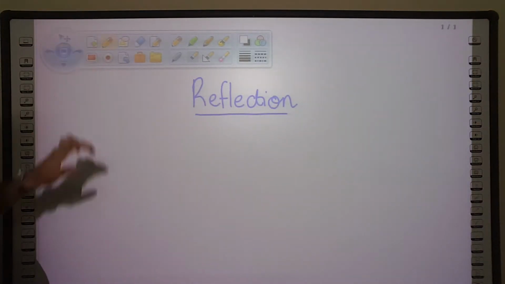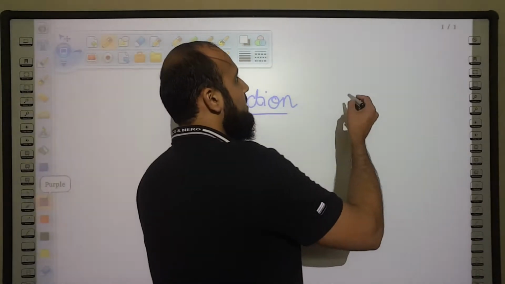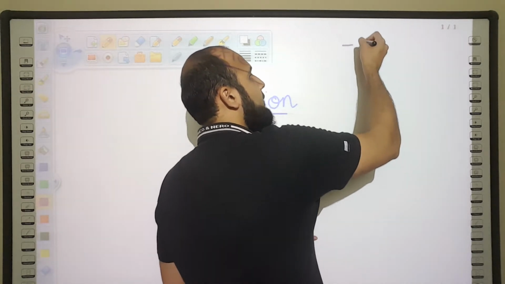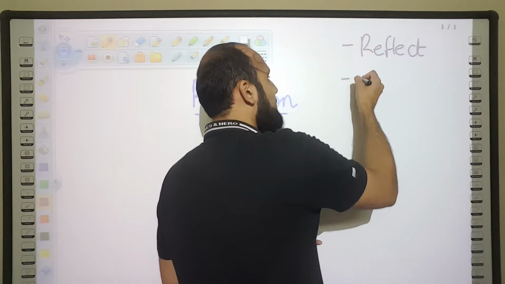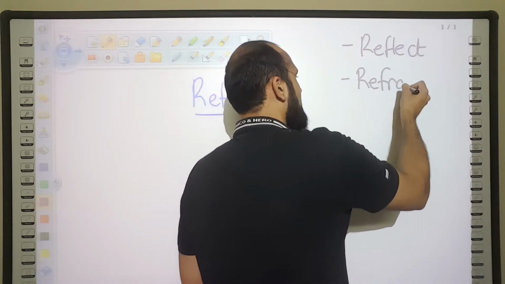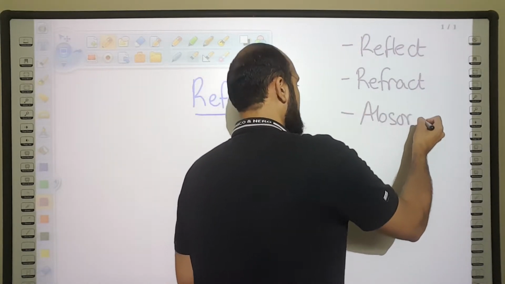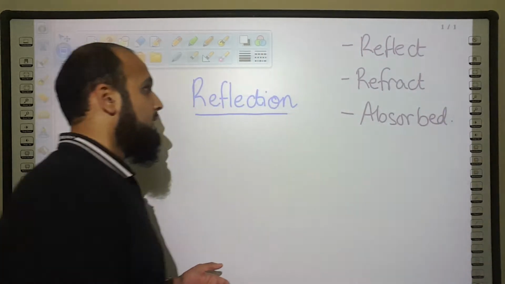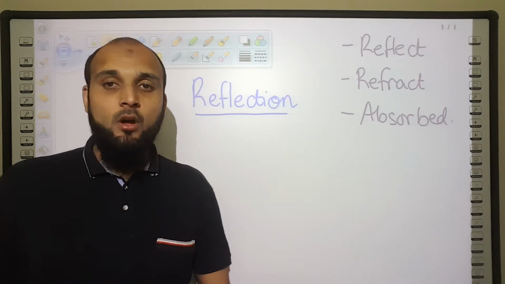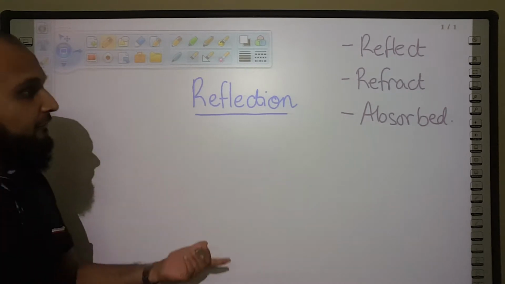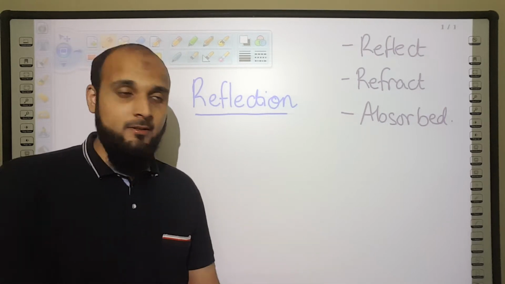You see, when light hits a surface, it gets an option. Light can either reflect off the surface, pass through the surface, or get absorbed in between. So in this video we're going to be discussing how light can bounce off different surfaces. So reflection is simply the bouncing of light from different surfaces.